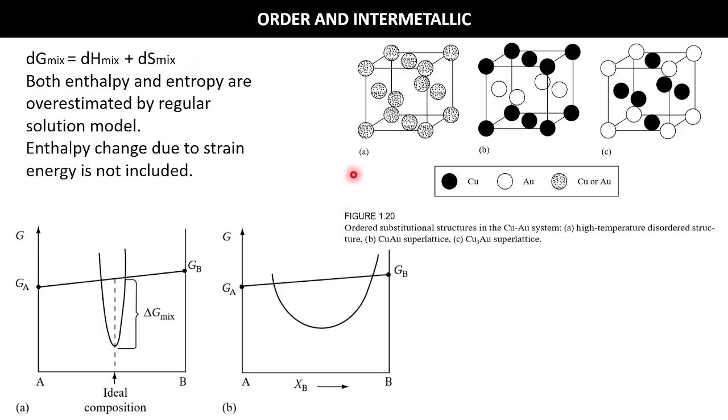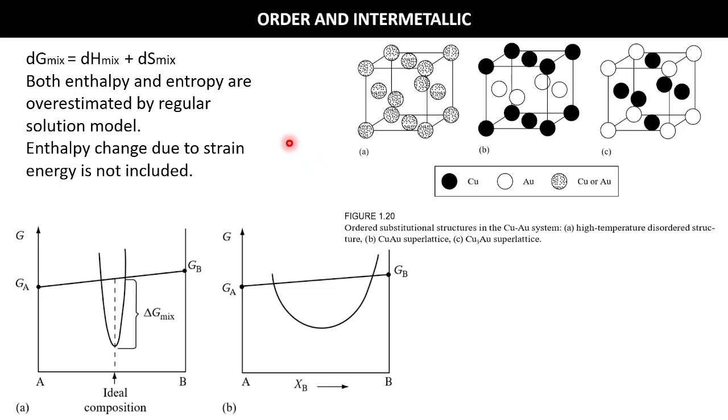When we are considering the mixing of A and B atoms, they have different lattice parameters, so there is a lattice strain energy. Due to this different lattice value, there is a strain energy associated with the mixing, and we are not considering that enthalpy, which will contribute a part in the enthalpy.